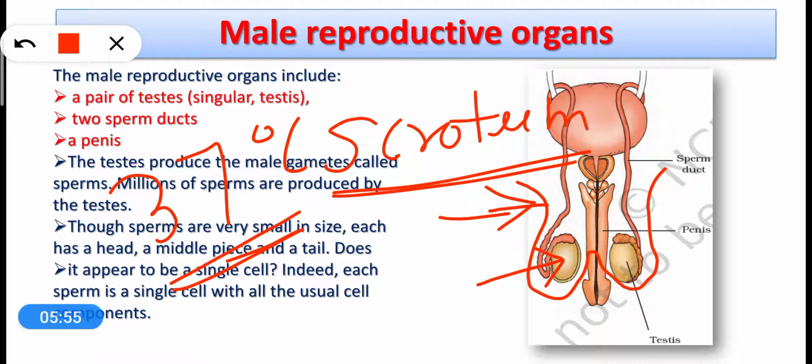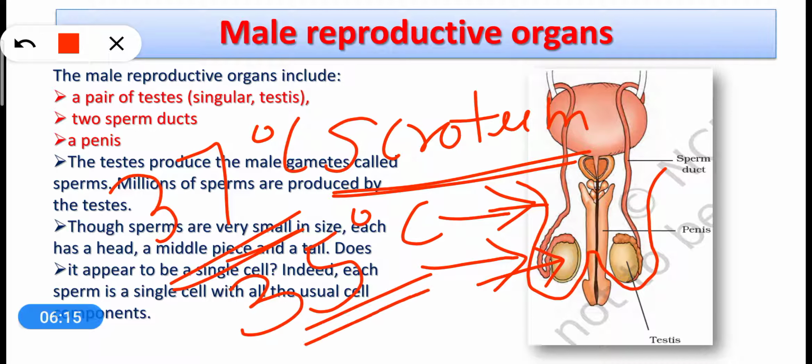For the development of sperms, the temperature should be a little bit lower, 1 or 2 degrees lower as compared to the body. So this is why the testes are outside the body, because outside the body the temperature of the testes is generally around 35 degrees Celsius, right? That is around 2 degrees Celsius lower than the body temperature. So to keep the testes cool as compared to the body, they are kept outside the body in the scrotum.